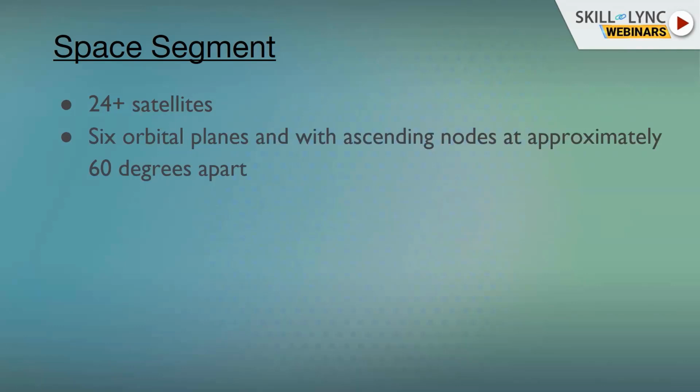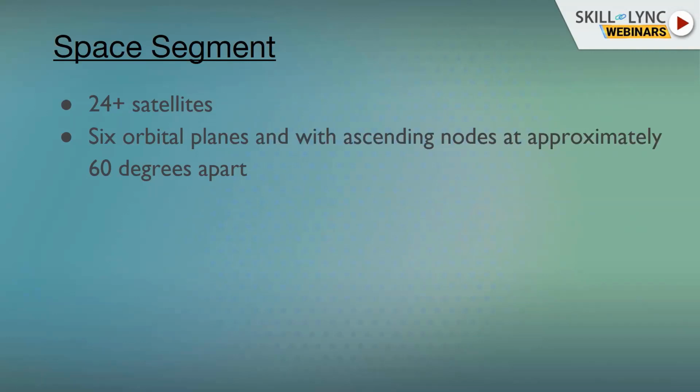Now, there are 6 orbital planes with ascending nodes approximately 60 degrees apart. Orbital planes are the planes formed because of the orbit of the satellite. All of you have an idea that satellites orbit around the Earth. So it will have a closed path, and that closed path will have a plane. That plane is called the orbital plane. And there are different ascending nodes.